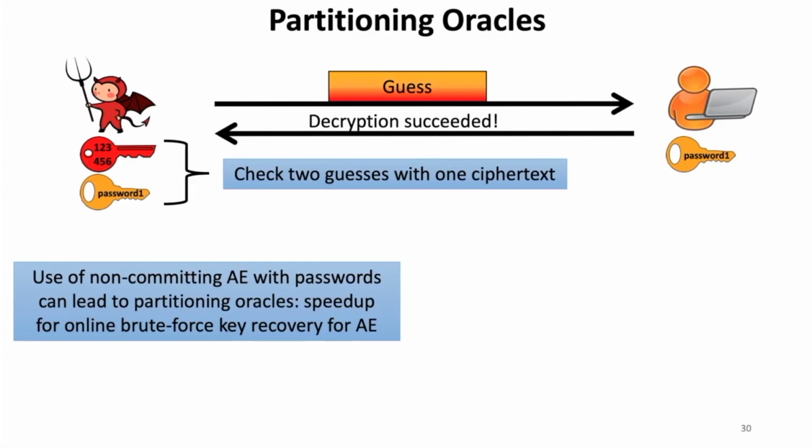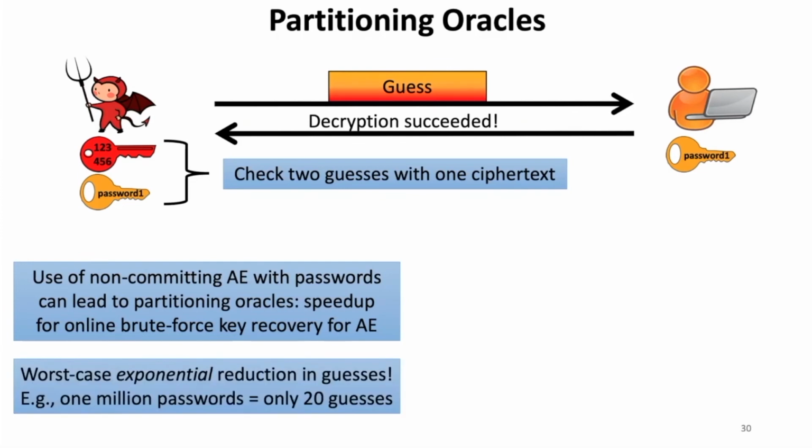In fact, if there are no restrictions on the length of the ciphertext, the adversary can actually get an exponential improvement in the number of guesses required for key recovery by using a partitioning oracle, by using binary search. For example, if there are 1 million possible passwords that could be the receiver's key over here, a naive brute force attack needs to send 1 million ciphertexts to guess the key in the worst case, but a partitioning oracle only needs to send 20 ciphertexts, or the log base 2 of 1 million passwords, by using binary search.